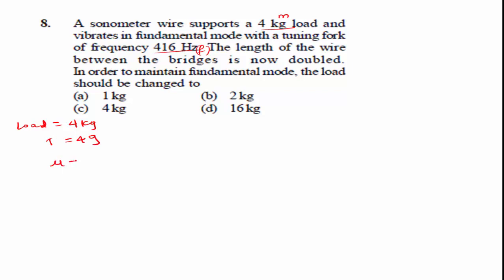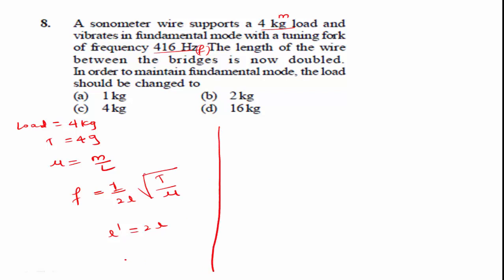Here mu is the mass per unit length. And f is the frequency in this mode of vibration, that is f is equal to 1 divided by 2L root of tension in the string divided by mass per unit length. When the length is doubled, L dash is equal to 2L.